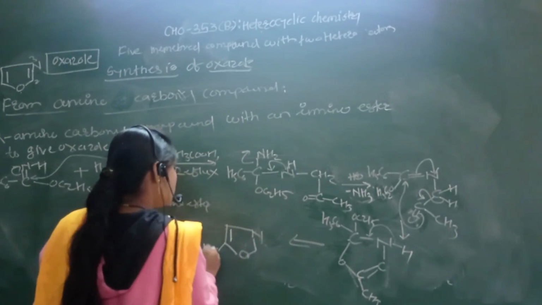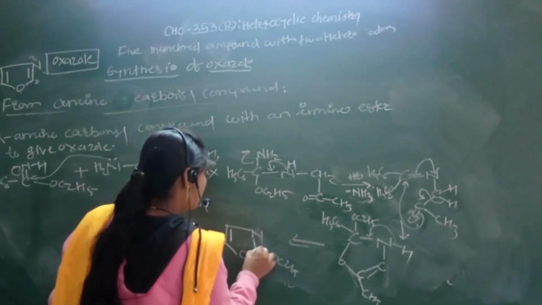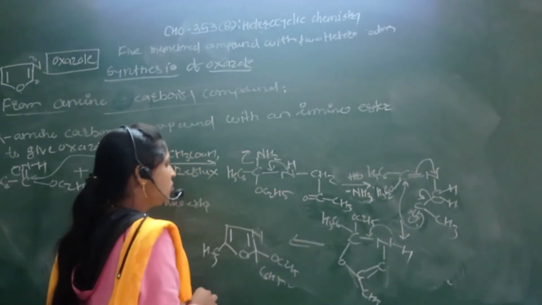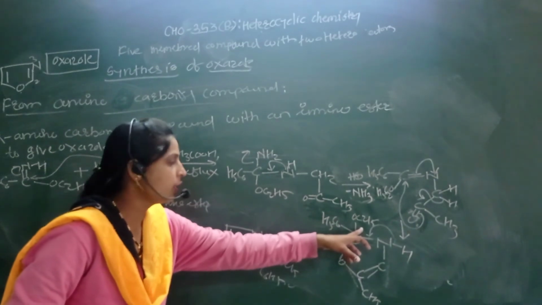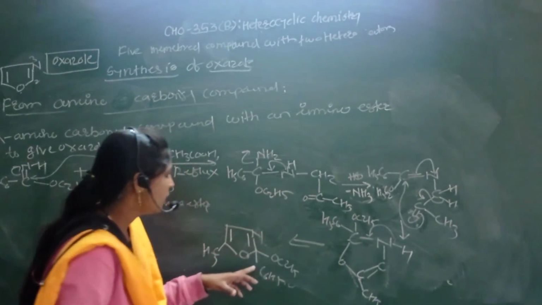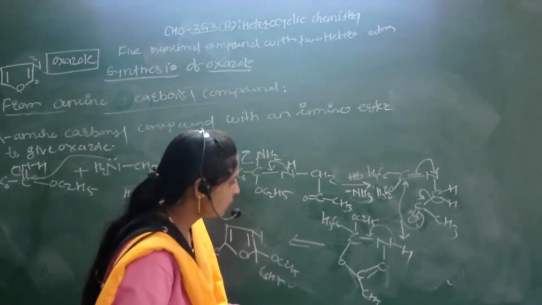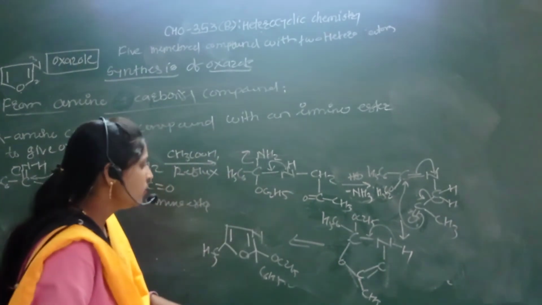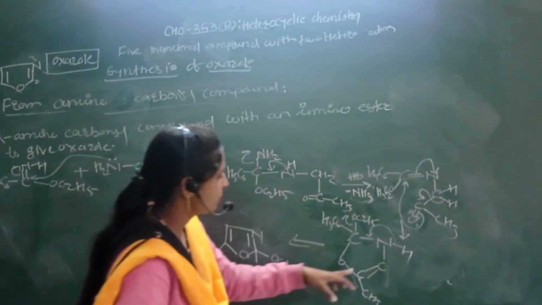So this is the CH3 as it is, and here the presence of the OC2H5 and C6H5, here formation of the carbon nitrogen double bond. Oxygen related to the C6H5 and OC2H5. See here, OC2H5 can depart here.